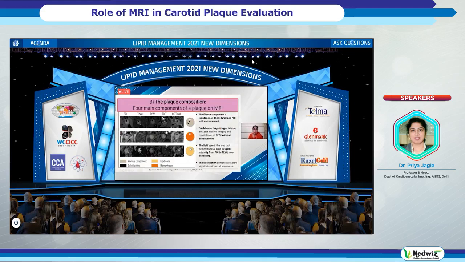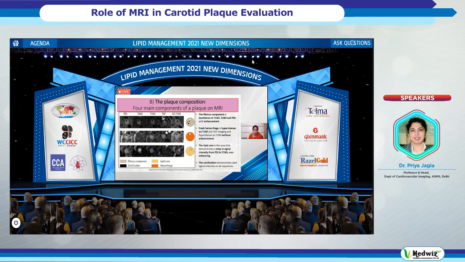The next important thing is the plaque composition. I told you we have many sequences which help us in the tissue characterization of the plaque. So this is all without giving contrast. So we have certain sequences wherein the blood looks bright or dark. We have certain sequences in which lipid looks bright.